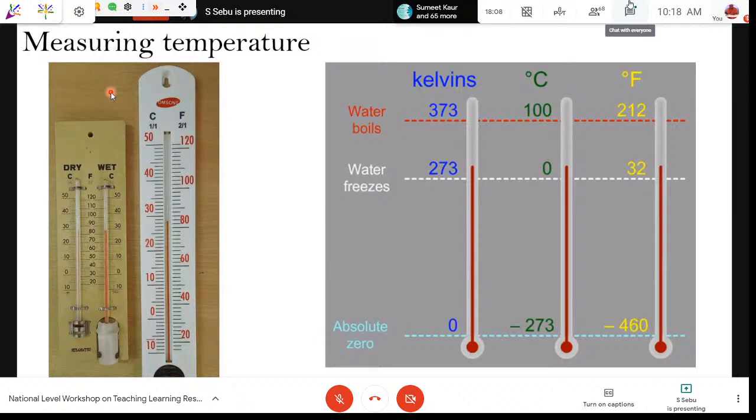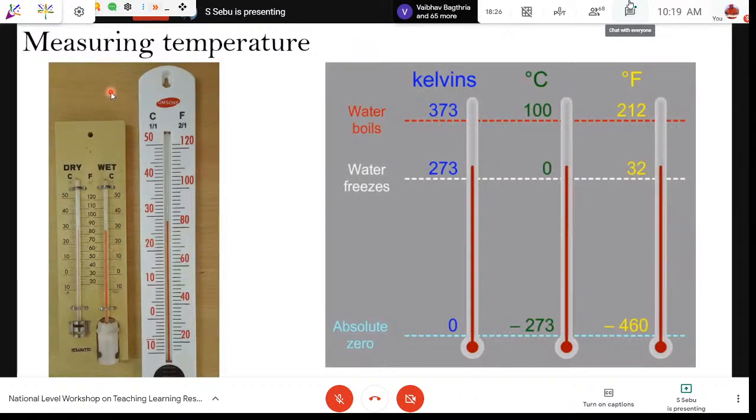Fahrenheit has special utilization in the United States of America, where it is mostly used. If you're watching CNN news in the morning, you will come across a temperature like 80 Fahrenheit, or 100 degrees Fahrenheit today.